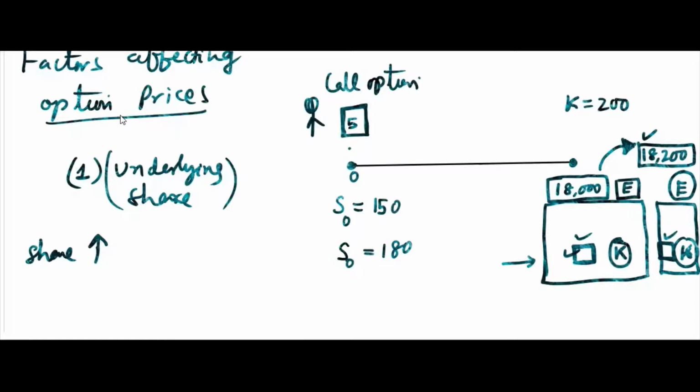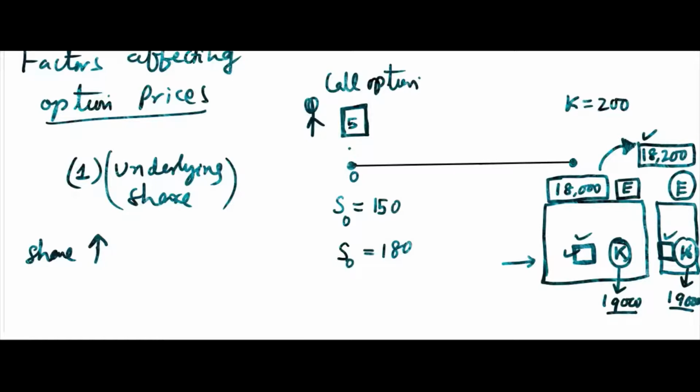Suppose I write the strike price, suppose it's 19,000 here. See, keeping the call option constant, I am saying, K is constant without changing K. We'll change K also later. Now keeping K constant and E constant, suppose the volatility in the market is also constant, keeping all other factors constant.